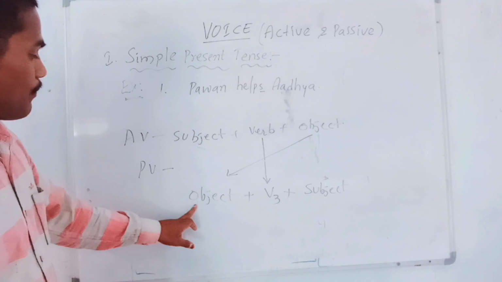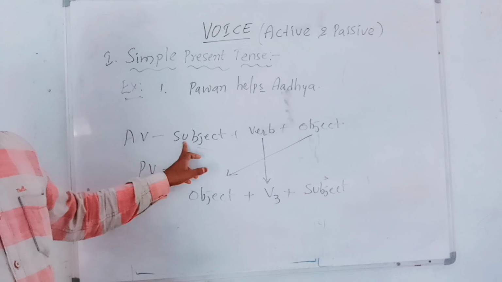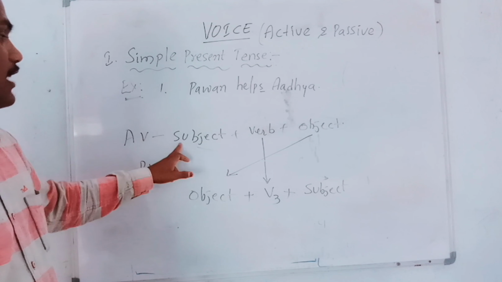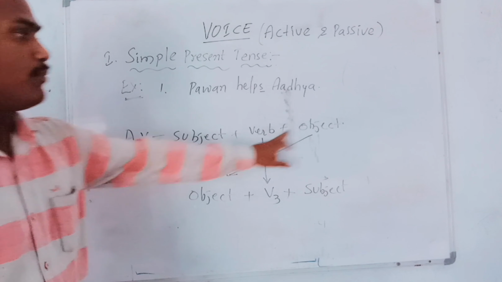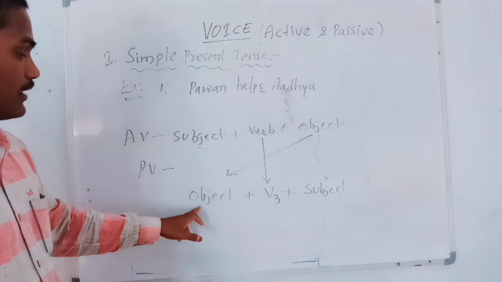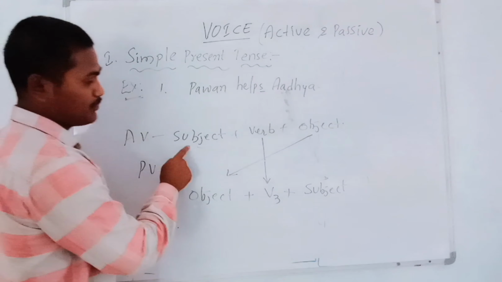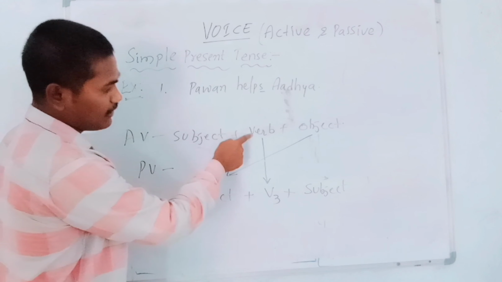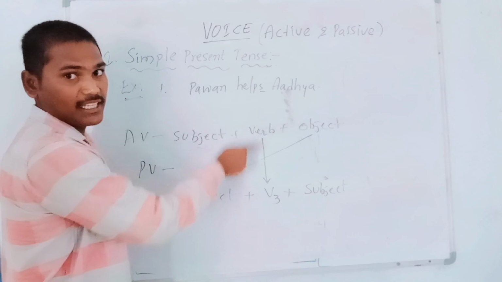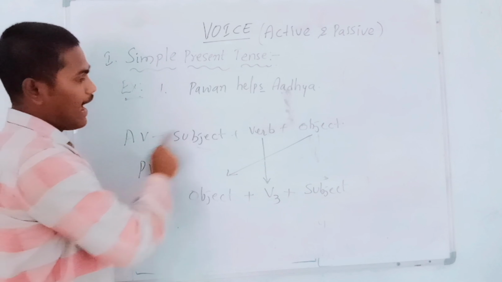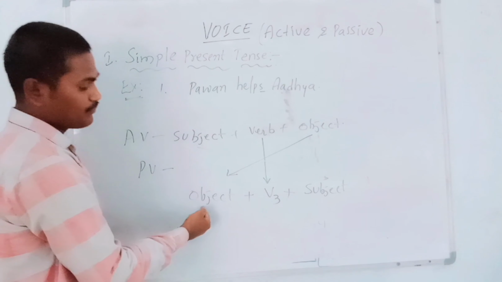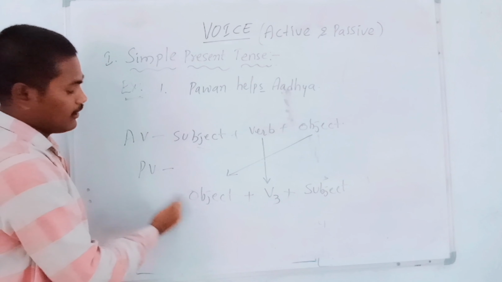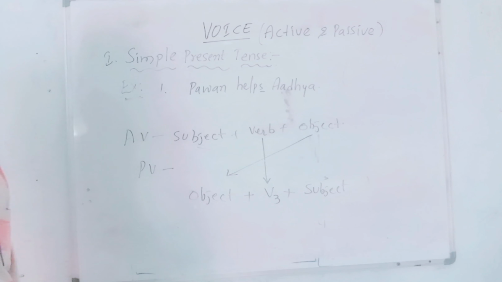So it is passive structure, it is active structure. In an active sentence: subject, verb, object. The active voice subject goes to object position in passive voice, and the verb comes in the same place, but the active voice object comes to subject position in passive voice. So that is an important thing to remember.